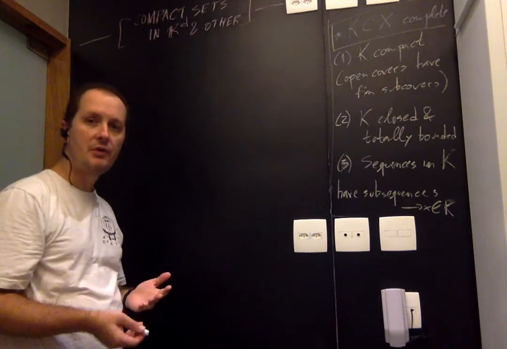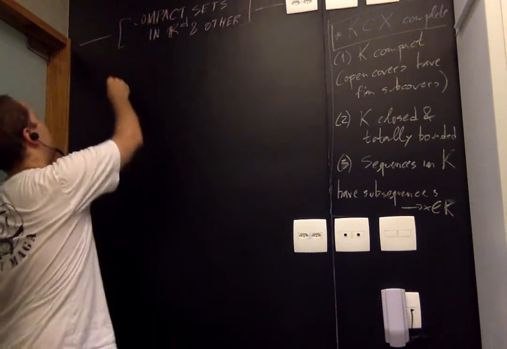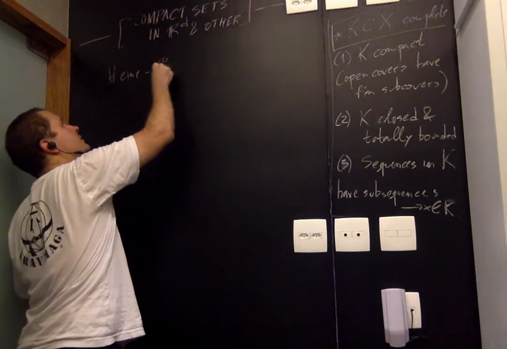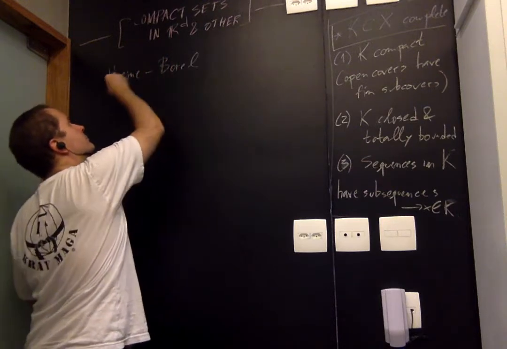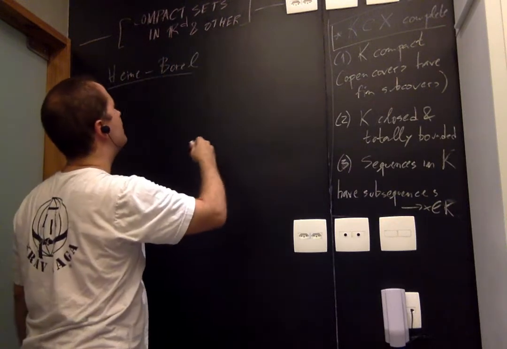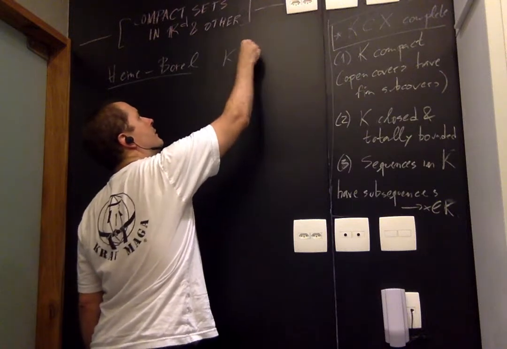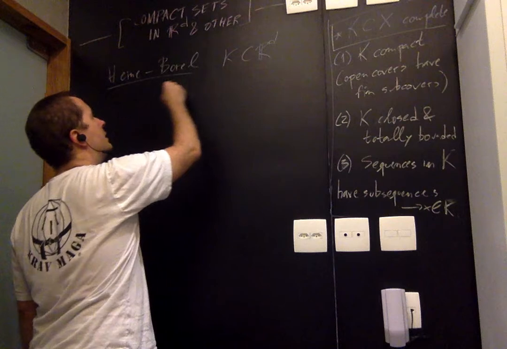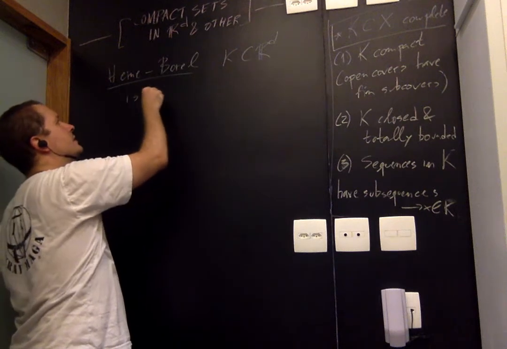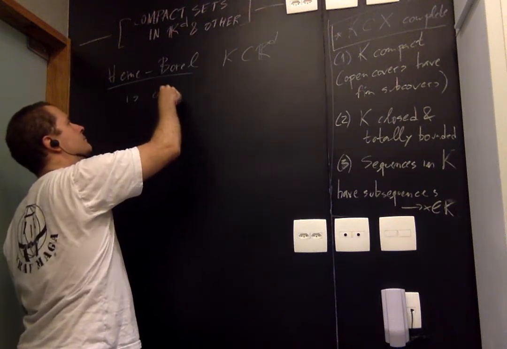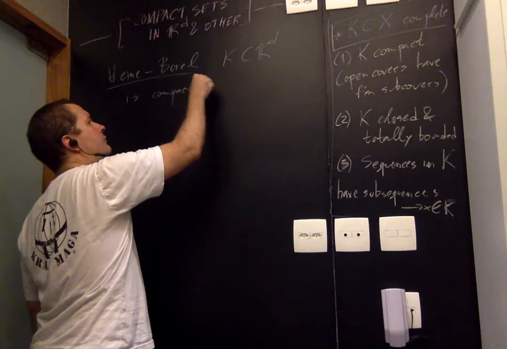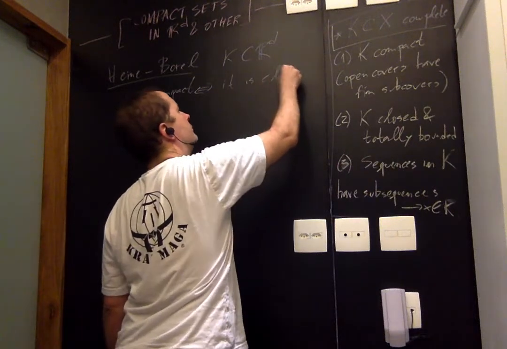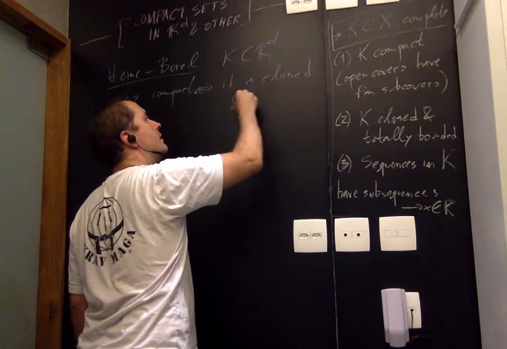And in R^d, we have a very classical statement that gives us a necessary and sufficient condition for a subset to be compact. A subset of R^d is compact if and only if it is closed and bounded.